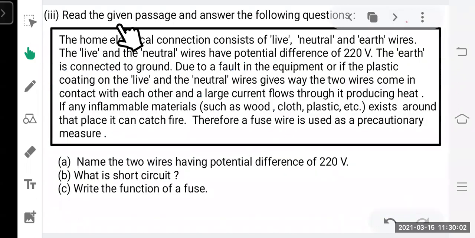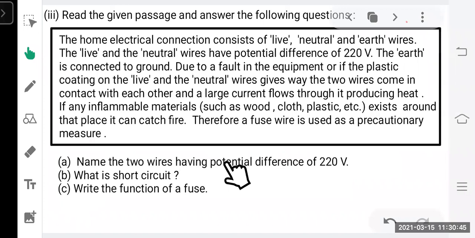Question number 3, read the given passage and answer the following questions. The passage says the home electrical connection consists of live, neutral and earth wires. The live and the neutral wires have a potential difference of 220 volts. The earth is connected to ground. Due to a fault in the equipment, or if the plastic coating on the live wire and the neutral wire gives way, the two wires come in contact with each other and a large current flows through it, producing heat. If any inflammable material such as wood, cloth, plastic, etc. exists around that place, it can catch fire. Therefore, a fuse wire is used as a precautionary measure. So now three questions are asked based on it.